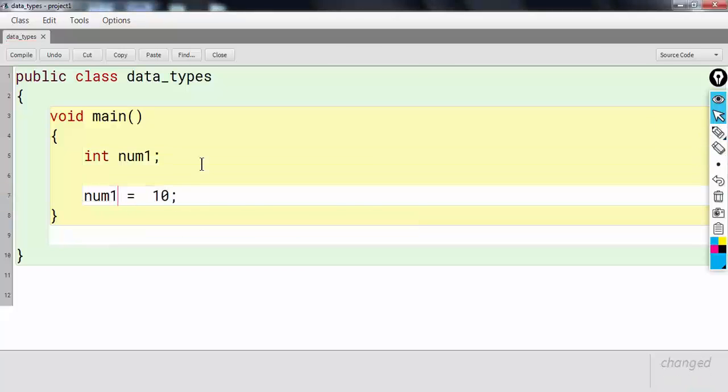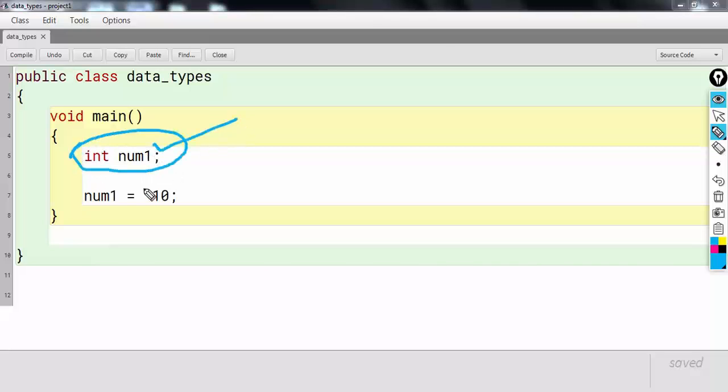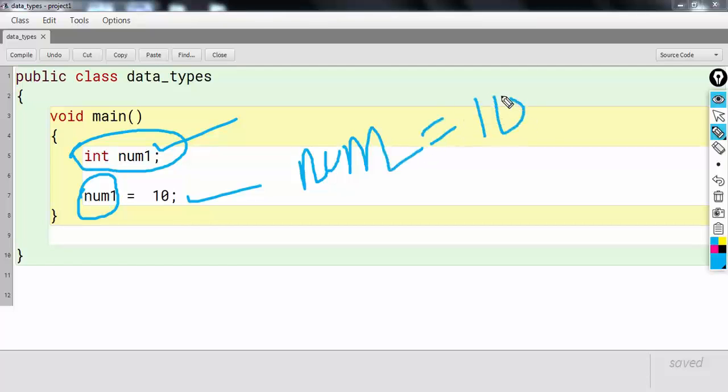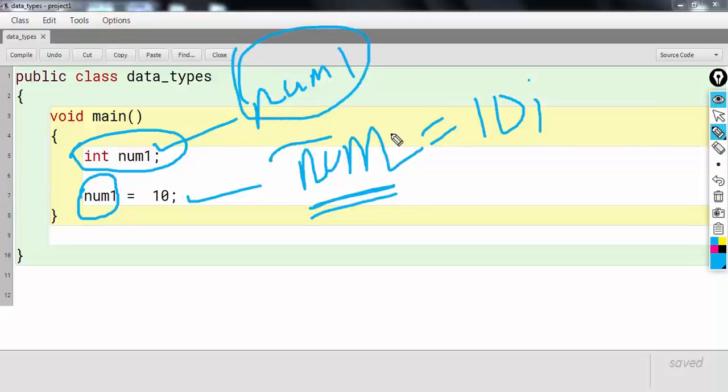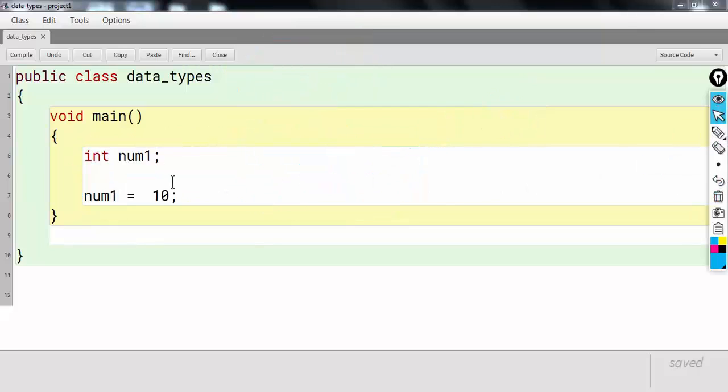I can use only those variables which are declared. Num1 was declared, so I can store some value inside num1, but I was trying to store some value inside num, but the num container does not exist. Num1 exists, but num does not exist. So you must be careful. Whenever you try to use variables, you must make sure that you have declared them.